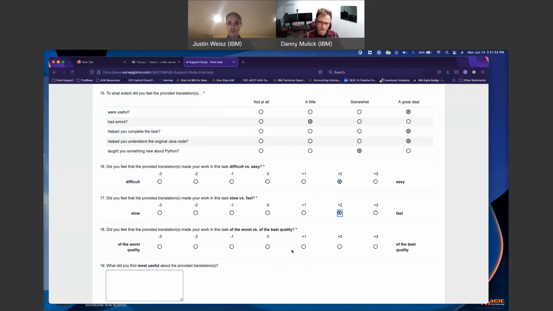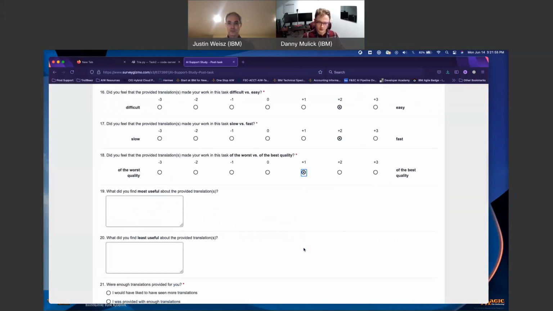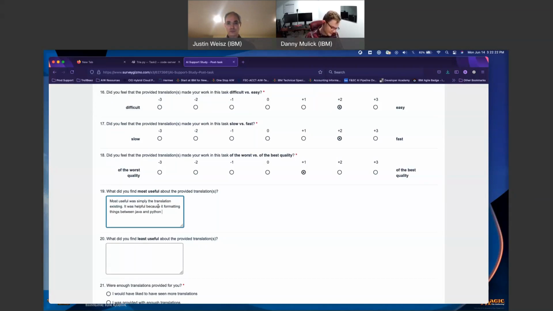Worst versus the best of quality, I would say higher on quality than worst. Most useful was simply a translation existing. It was helpful. It formatted things between Java and Python, which I do know Python better. I think that's actually what I find most useful out of this.